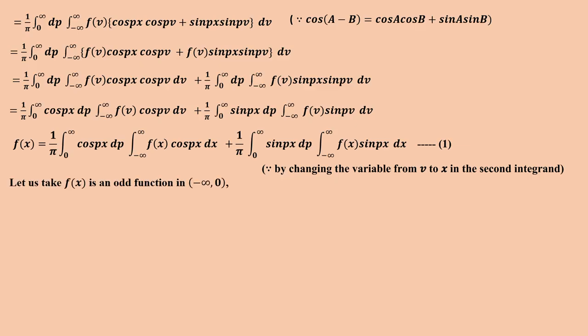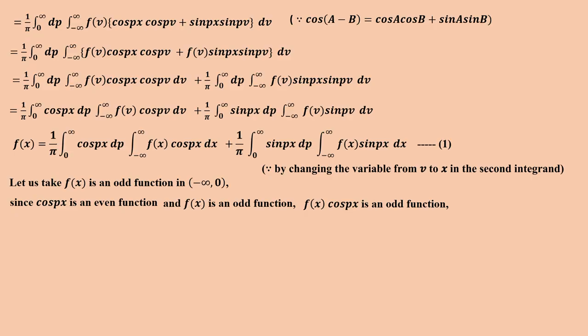Let us take f of x is an odd function in the other part, minus infinite to 0, that is the negative side of the real line. So since cos px is an even function, f of x is an odd function, the product of an even function and an odd function you will get an odd function. So f of x cos px is an odd function. We know from the properties of definite integral, integral minus infinite to plus infinite of an odd function dx is equal to 0. Here f of x cos px dx is equal to 0.